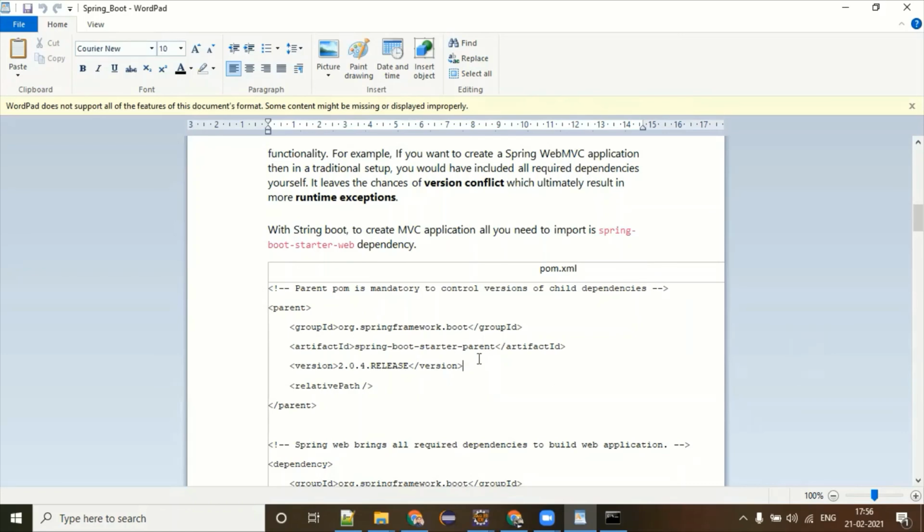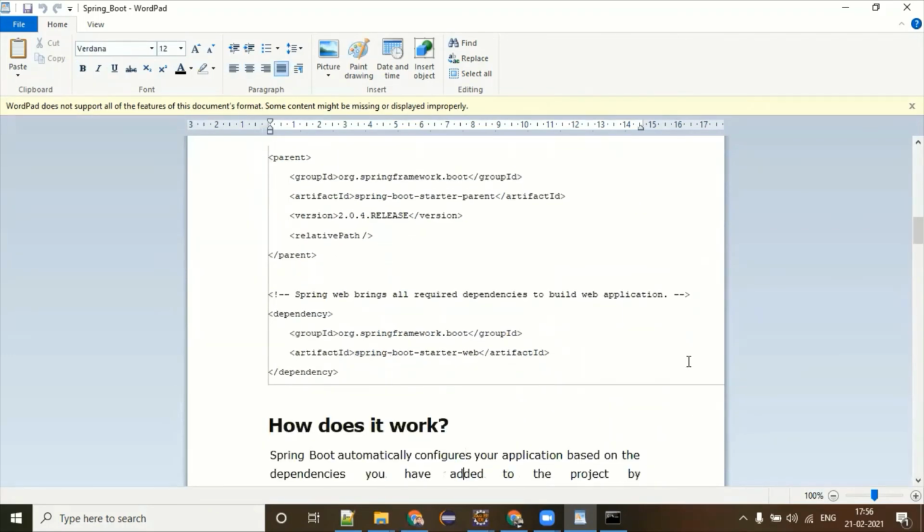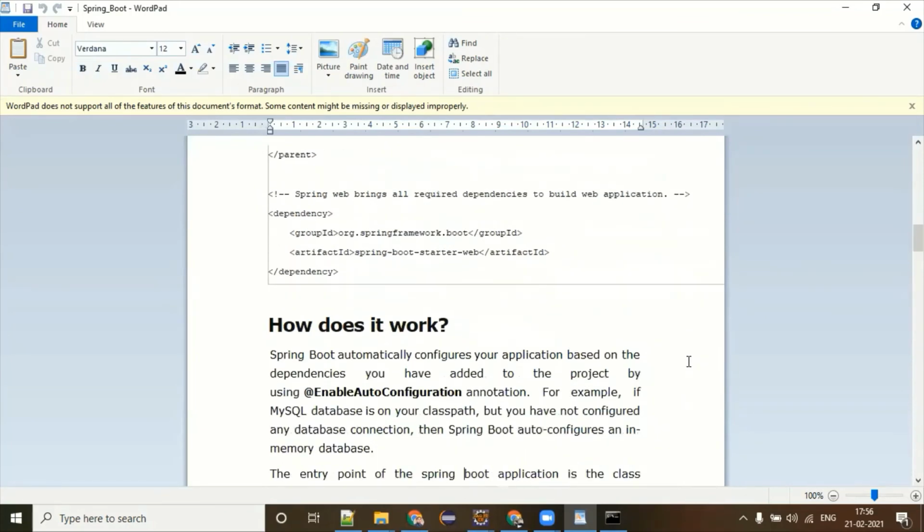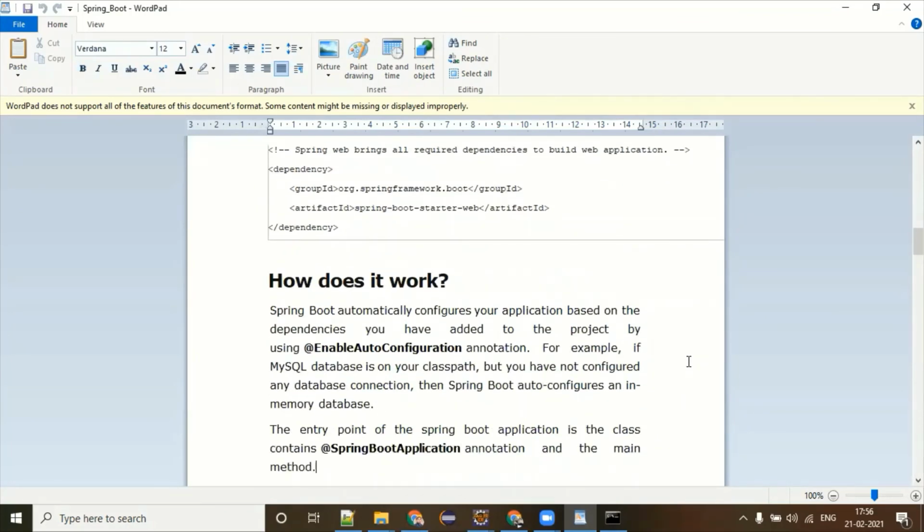So you must have this Spring Boot starter parent with you, which is holding lots of dependencies, which I'm going to show you in the next class. What dependencies is Spring Boot starting at the time of starting our applications? How does Spring Boot work?